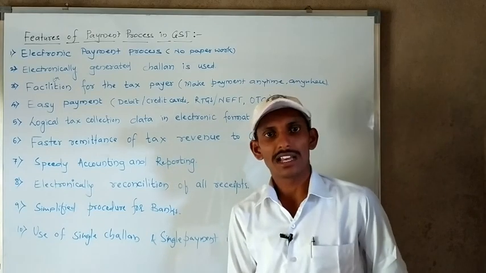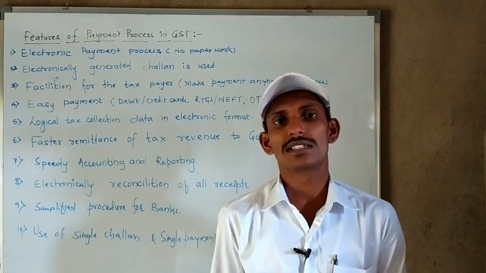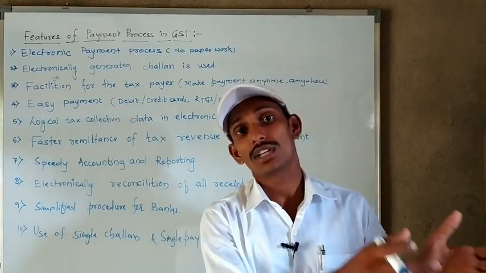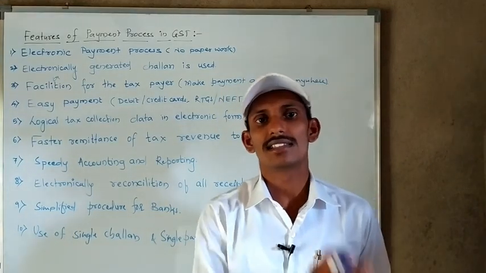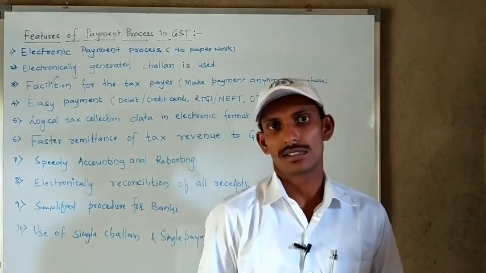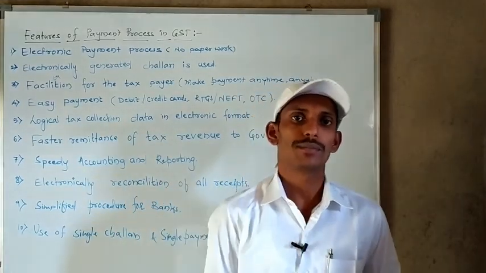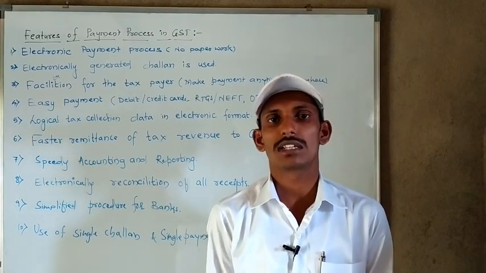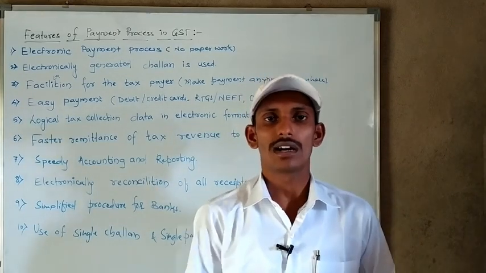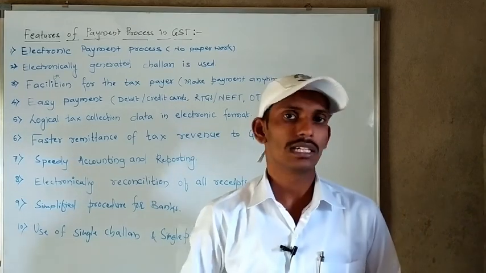From that, there is a possibility of speedy accounting and reporting. If a transaction happens in less time, then accounting also happens. When a transaction completes, accounting starts immediately. And when accounting concludes the financial results, there is a possibility of speedy reporting to the required users. This is how speedy accounting and reporting is done with the help of the payment process in GST, because all types of transactions are done electronically. Then accounting transactions happen within less time, and we can easily report to the end users.